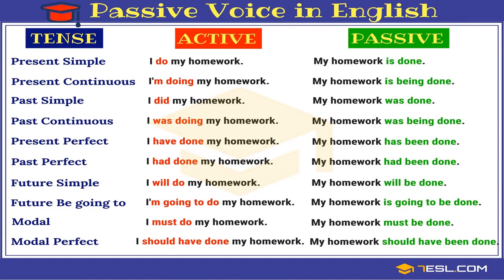I am going to do my homework. My homework is going to be done. Be is added. I must do my homework. My homework must be done. I should have done my homework. Now have means have plus been. My homework should have been done.